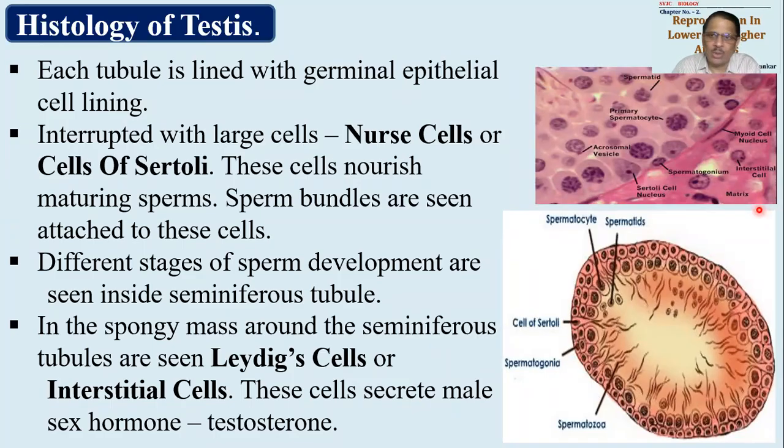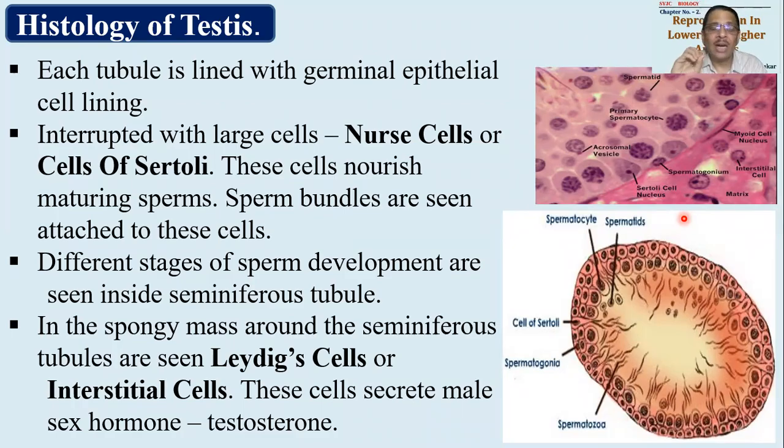Another tubule will have its boundary like this, and between them these cells will be seen, and that's why they are called interstitial cells. Why interstitial cells? Because they are present in between the seminiferous tubules. That's why they are called interstitial cells or Leydig cells. These cells are also equally important, because they produce the male sex hormone called testosterone.